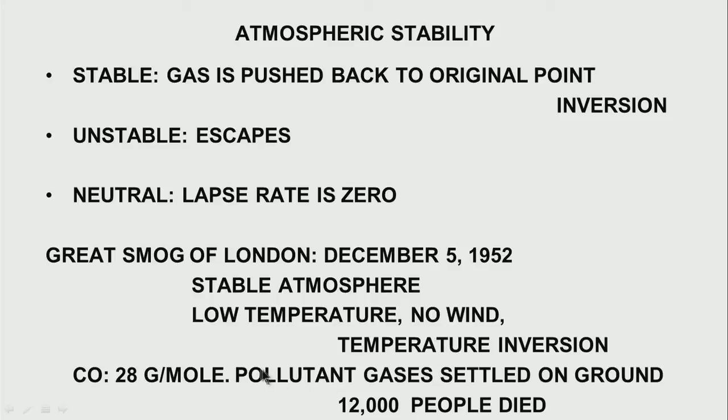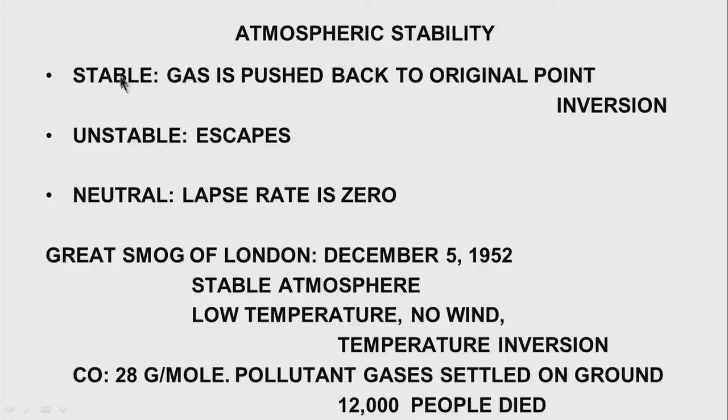With the result, the pollutant gases settled on the ground, and this pollutant gas entered the homes, and something like 12,000 people died because of this Great Smog of London. Therefore, we find there is a collection of gases on the surface of the earth whenever we have a stable atmosphere.